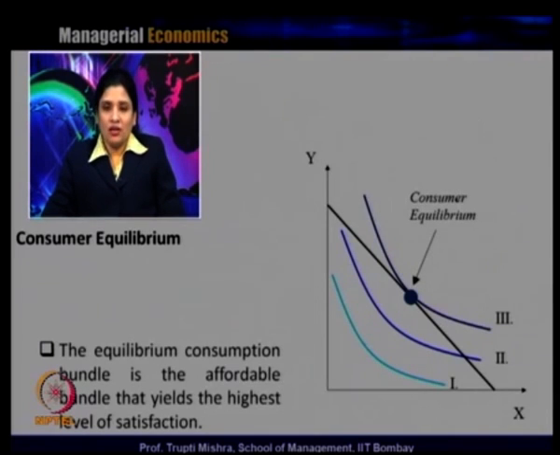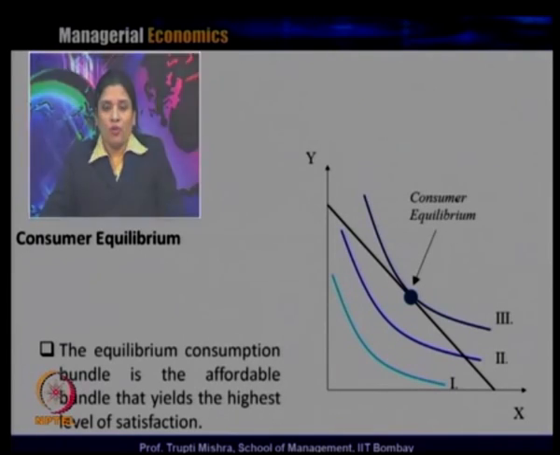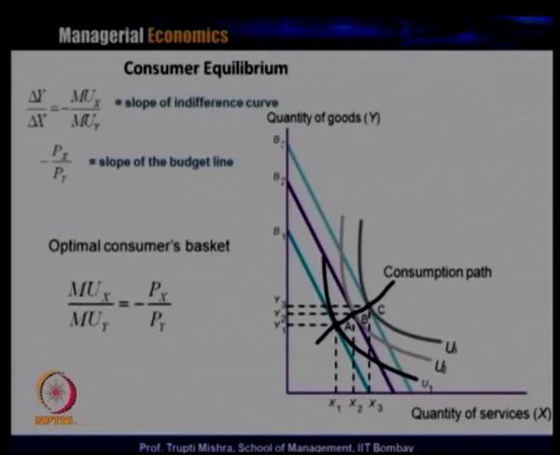So, the straight line is the budget line, there are 3 indifference curves, and the consumer will always pick a point on the highest indifference curve, because that will give a higher level of satisfaction or utility, and that goes with the basic optimization problem of the consumer. Now, we will check the condition for this consumer equilibrium in detail. So, del y by del x, or the ratio of marginal utility of x and y, is the slope of the indifference curve.